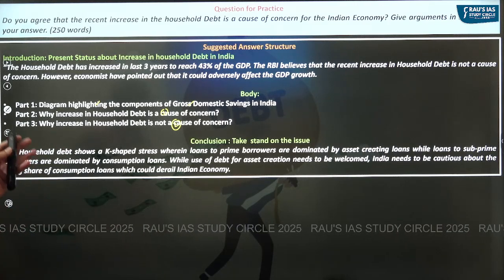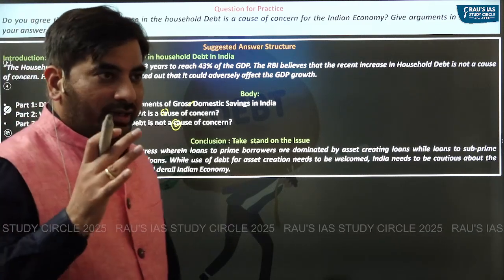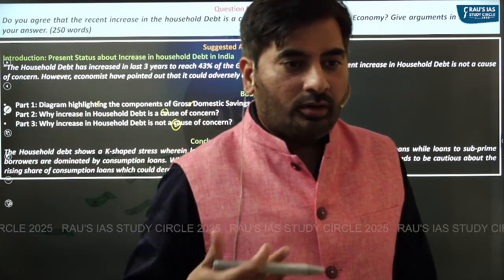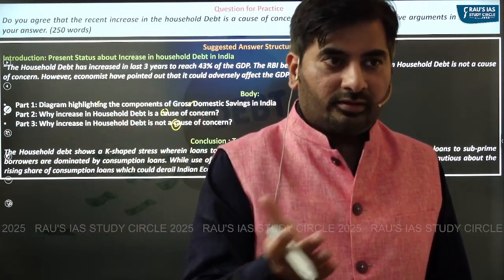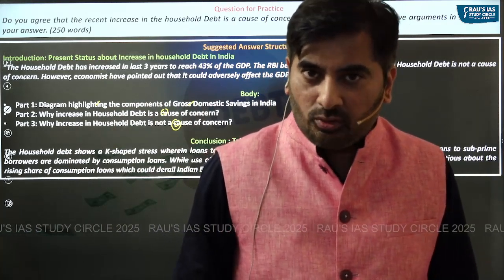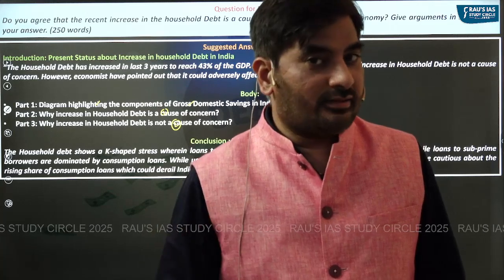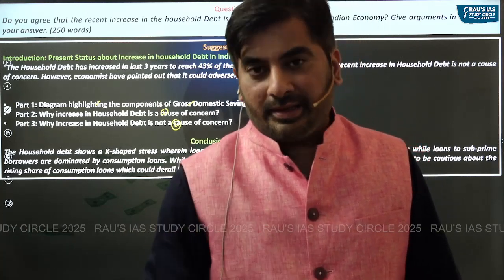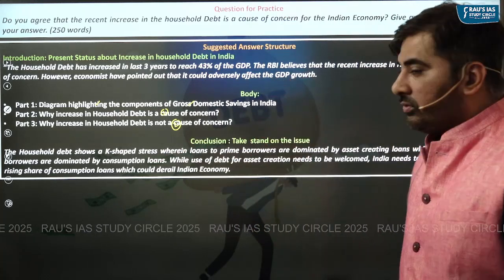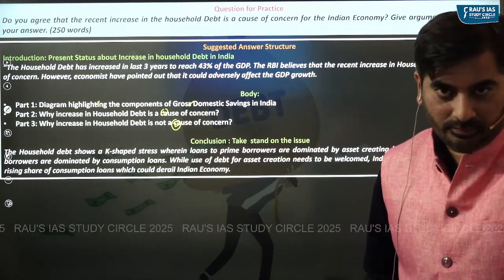So I have highlighted that the household debt is showing a K-shaped stress, right? So we need not be worried about the prime borrowers, rather we need to worry about the subprime borrowers who are majorly taking loans for the purpose of consumption. That should be our stand. So this is how you could write an answer to this particular question.